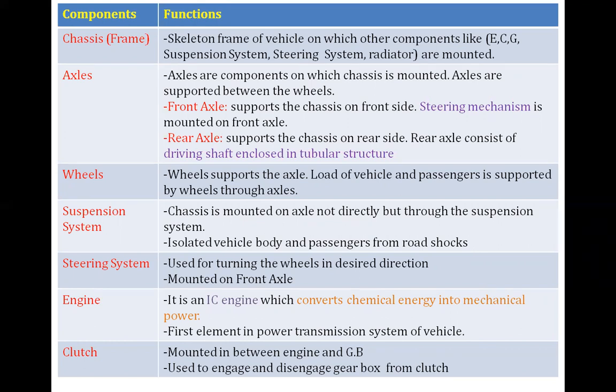Clutch is between the engine and the gearbox. The function of the clutch is to engage and disengage the driver shaft with the driven shaft.